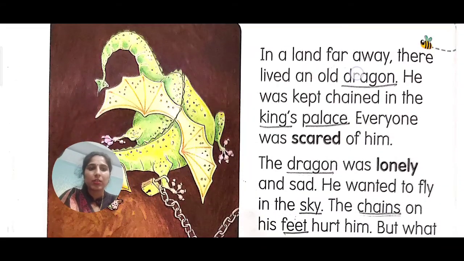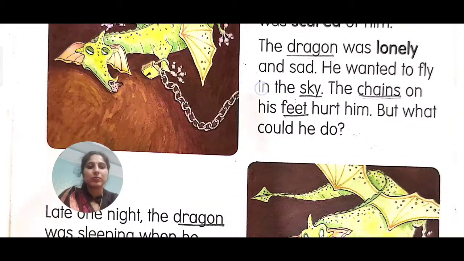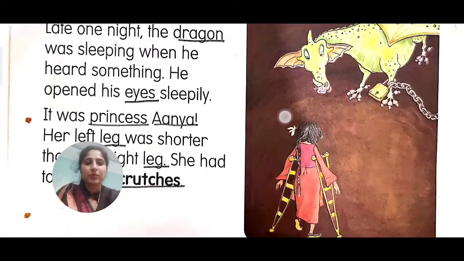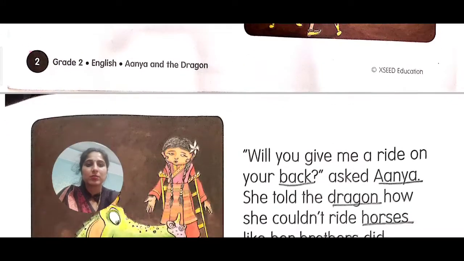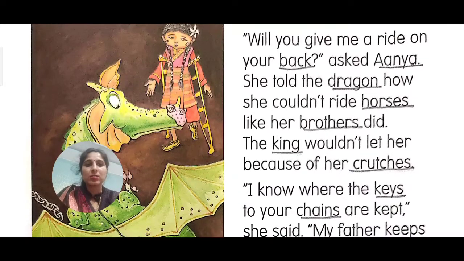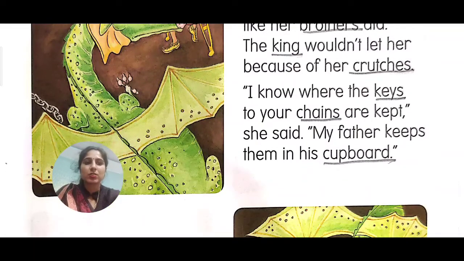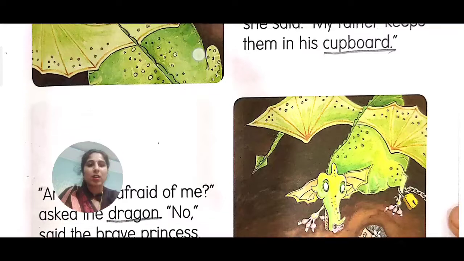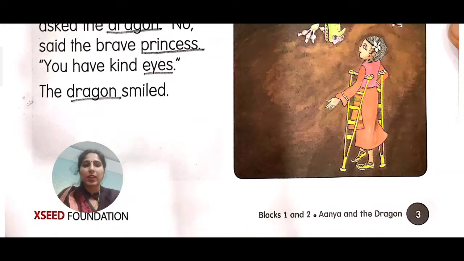Dragon, king, palace, dragon, chain, sky, feet, dragon, eyes, princess, leg, crutches. Now on the next page: back, Anya, dragon, horses, brothers, king, crutches, chains, keys, cupboard, dragon, princess, eyes, dragon. So these are the naming words. All these naming words you have underlined.